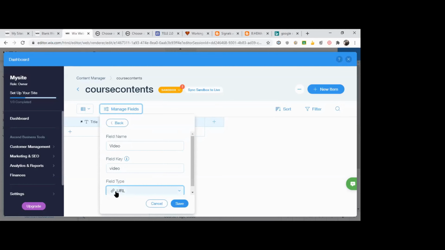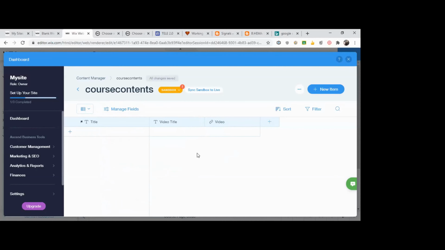That I'm going to give it here. The field name is video. The field key is video again. The field type is URL. Save. Okay. Now I have created two entries, two variables. One is video title. Second one is video.